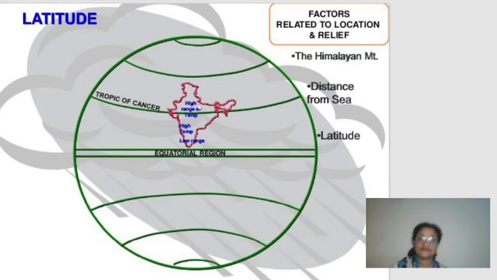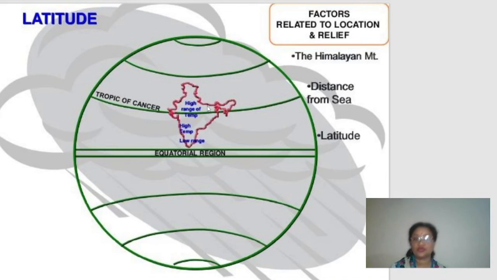But again, as we move further towards the extreme northern parts of India, they are covered by the great Himalayan mountains, right? And these Himalayas are actually very high mountain ranges. So over the Himalayas, if we find any place lying at high altitude, it is again out of the influence of tropical effect.